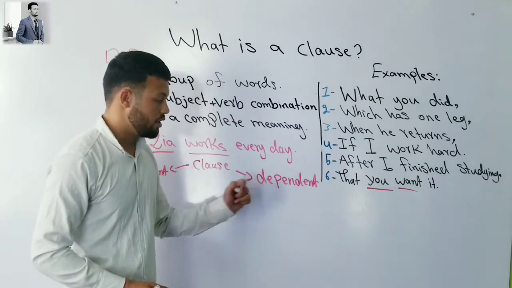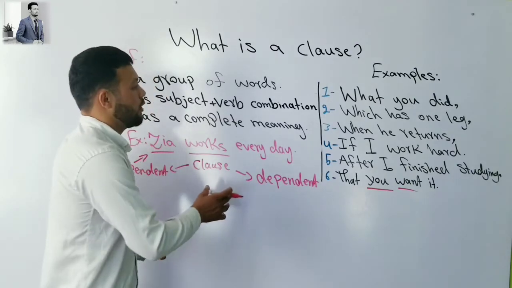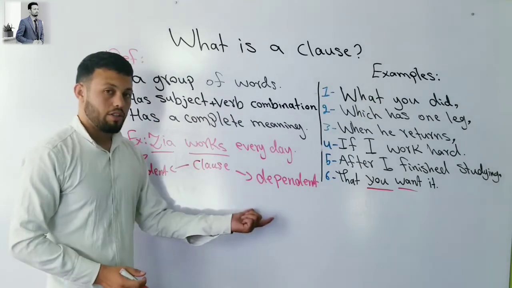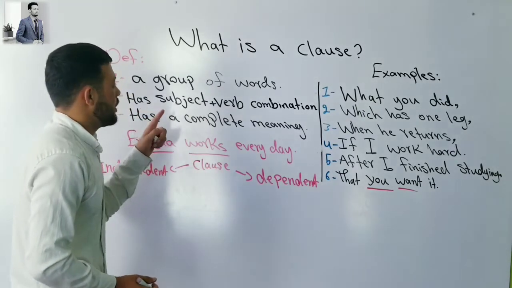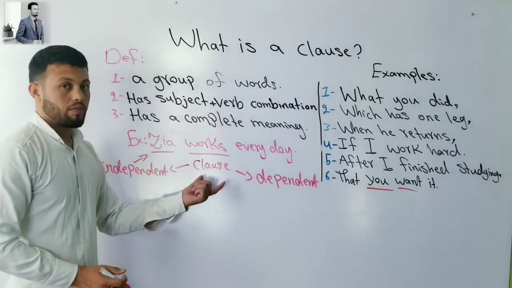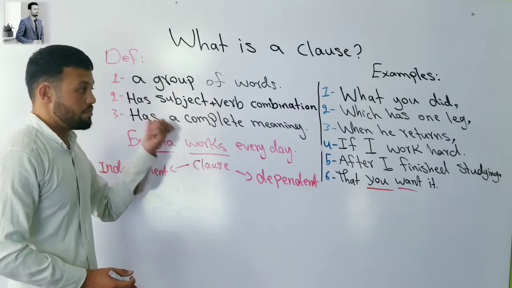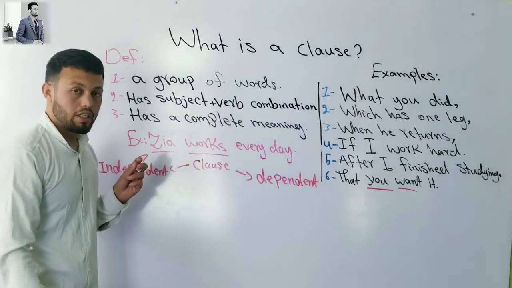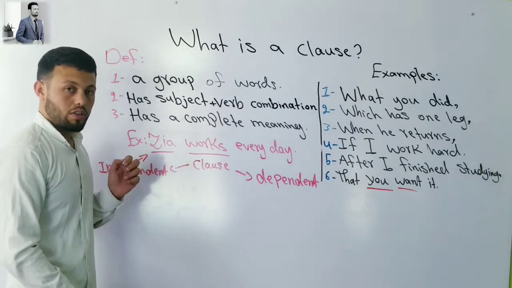Why? Because they are dependent. Now, what's the definition for a dependent clause? A dependent clause is a group of words that has a subject-verb combination, but it cannot give a complete meaning without another clause.